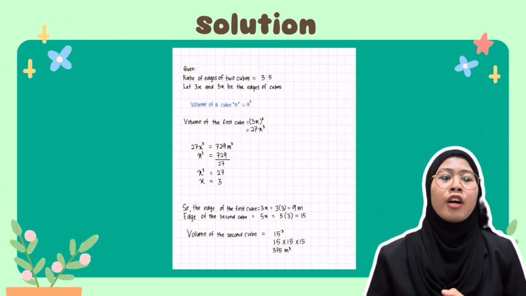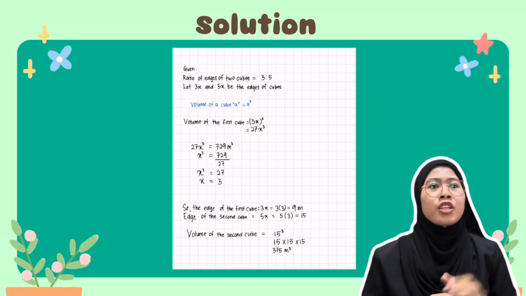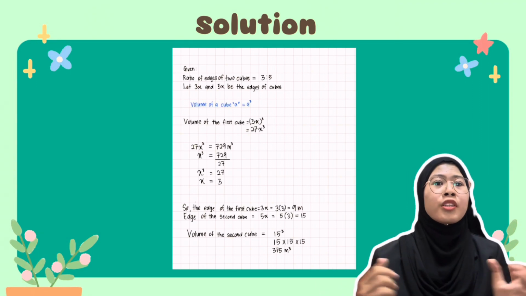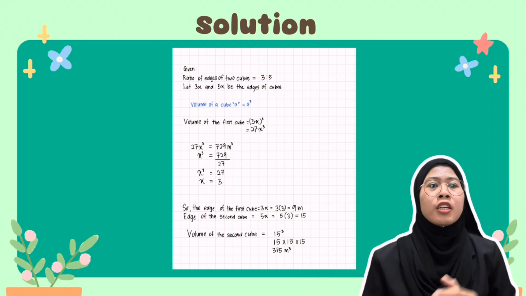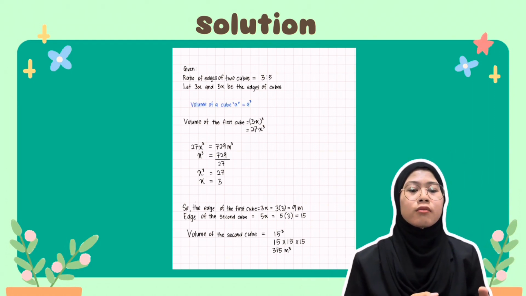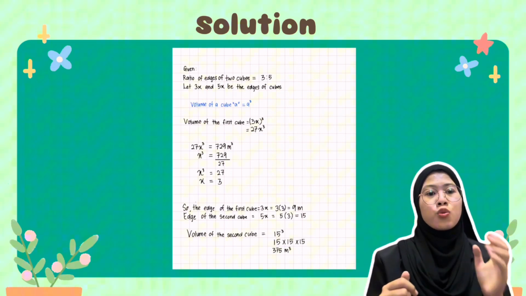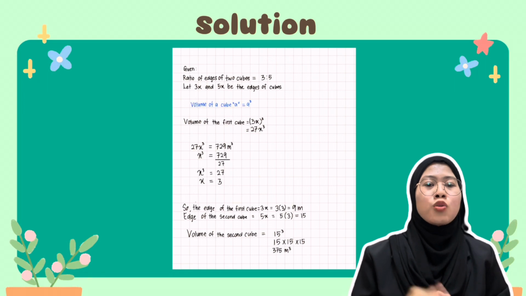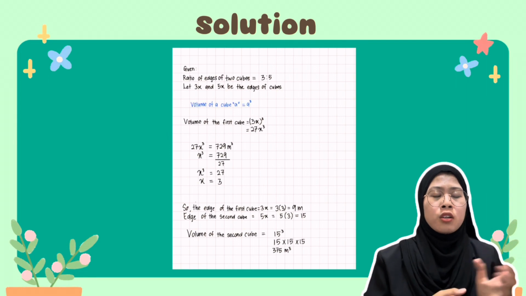In this question, we have the information that is given, which is the ratio of edges of 2 cubes is 3:5. Let 3x and 5x be the edges of the cubes. And we know that the volume of a cube, if we take the cube named a, will be a cubed. So we need to find the volume of the first cube, which is (3x) cubed, and it is equal to 27x cubed, and then 27x cubed equals 729 meters cubed.